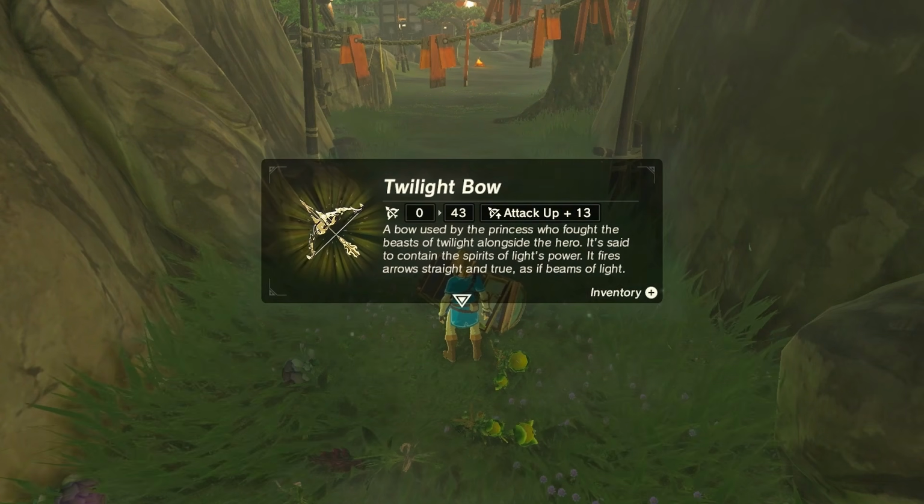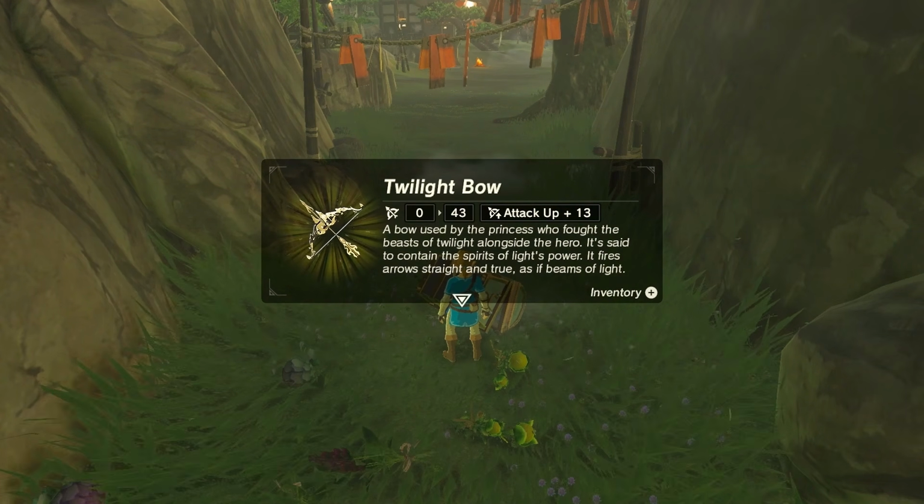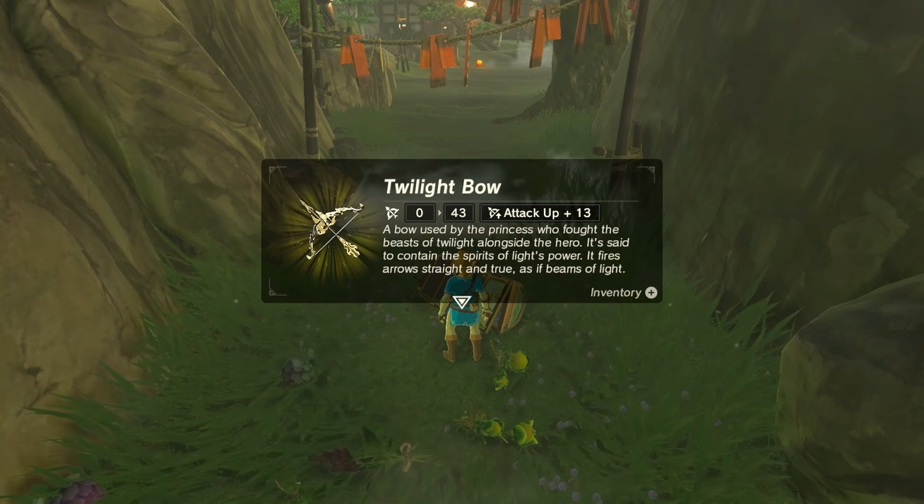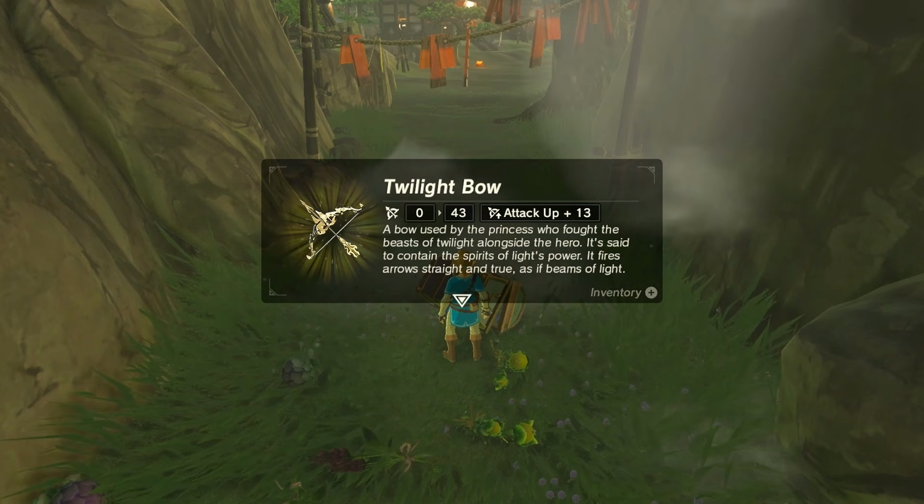A bow used by the princess who fought the beasts of Twilight alongside the hero. It's said to contain the spirits of light's power. It fires arrows straight and true as if beams of light.